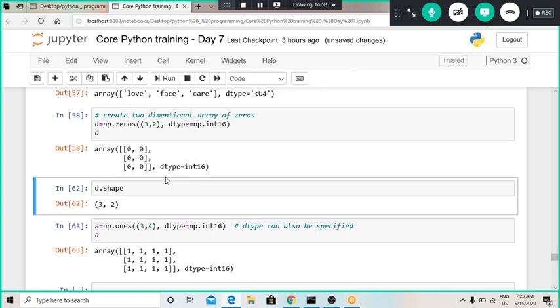Whenever in deep learning models we need to initialize our weights so that they get optimized to some number, we can use this np.zeros method, or whatever constant we want.